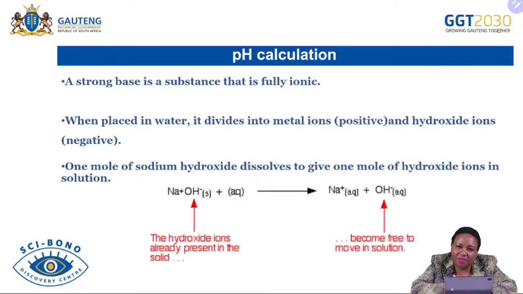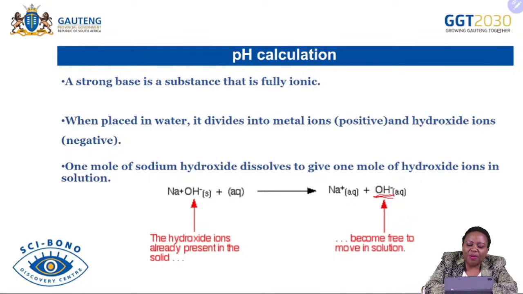Now, when you calculate the pH of a strong base, it is going to be a different story, because remember, a base doesn't produce a hydrogen ion, but it produces what? Hydroxide ions. As bases produce hydroxide ions, it is not easy to just use the hydroxide ion concentration and substitute it in the hydrogen ion concentration in the pH formula. You need to firstly figure out the hydroxide ions before you can find the hydrogen ions, and therefore use the pH formula.